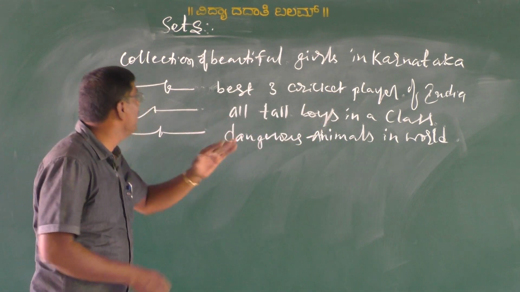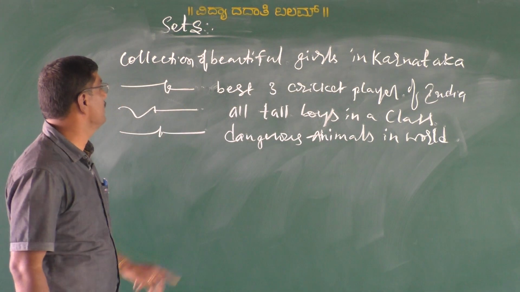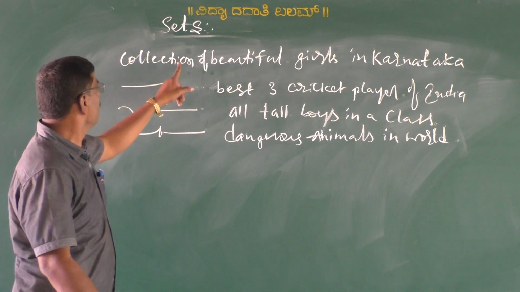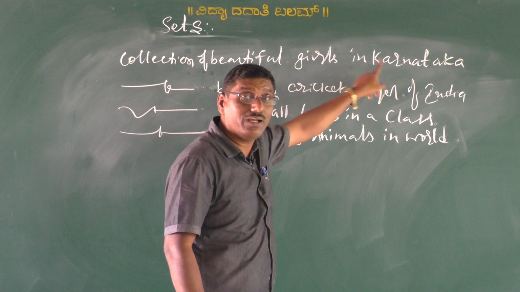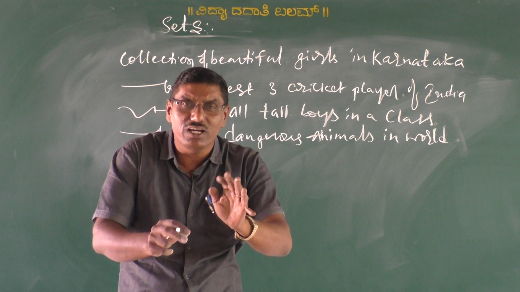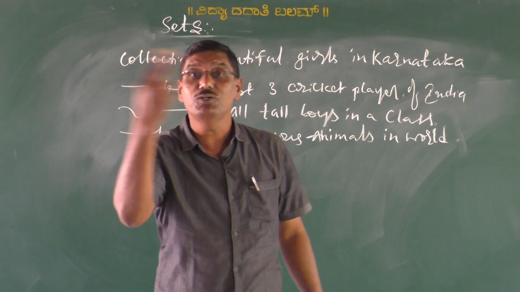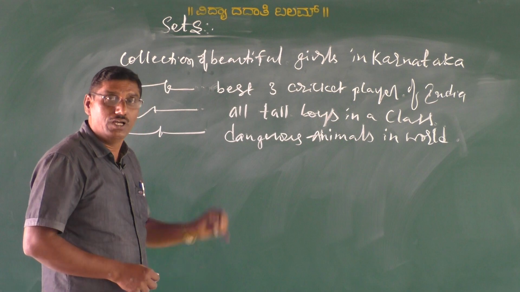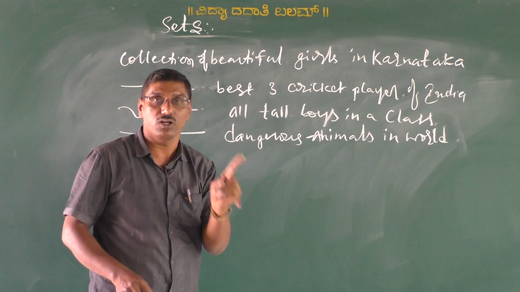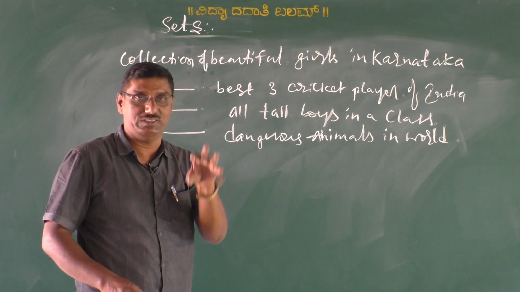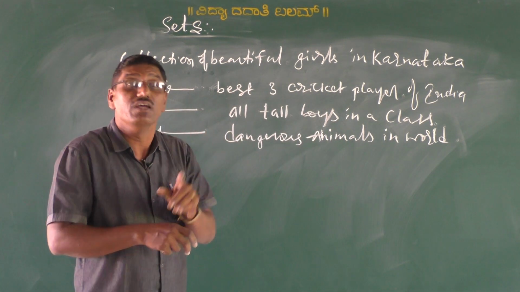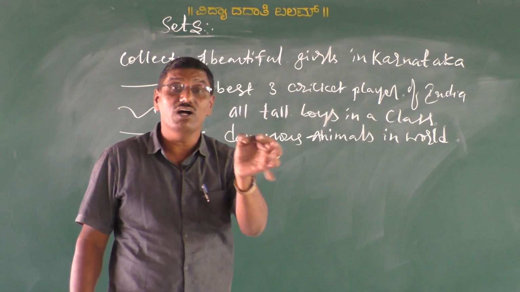See here, in these collections, listen here, what about objects? Collection of beautiful girls in Karnataka. In this collection, the objects change from person to person. Isn't it? That is, the answers we get when we ask one person and another person change from person to person. That means this collection is not well defined.